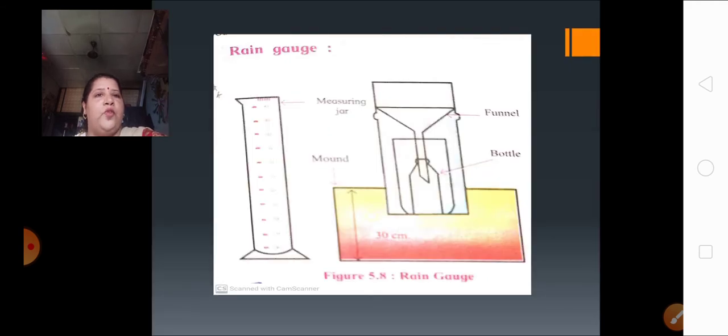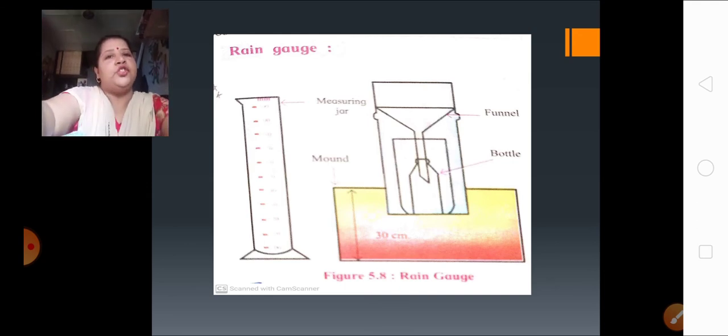The next thing we are going to learn is a rain gauge. What is a rain gauge? Rain gauge is an instrument to measure the rainfall which is taking place in a particular place. Whatever amount of rainfall is taking place in a particular place, that is measured with the help of a rain gauge. So let's learn what a rain gauge is and what type of instrument the rain gauge is.